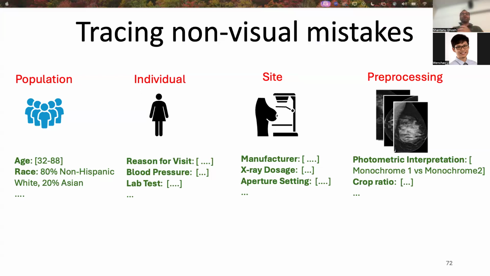They can arise from electronic health records, data pre-processing pipelines, and metadata including age, race, device setting, etc. These relationships are often hard to capture using pure visual techniques, and they often leave a trace in the form of language, which you can send through an LLM, which we will use to detect these mistakes.